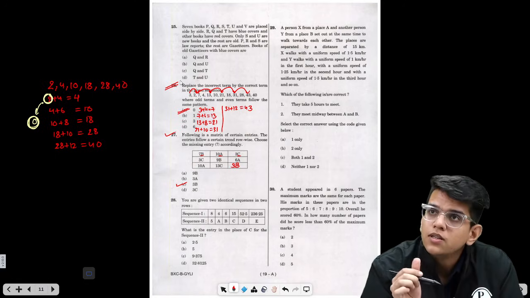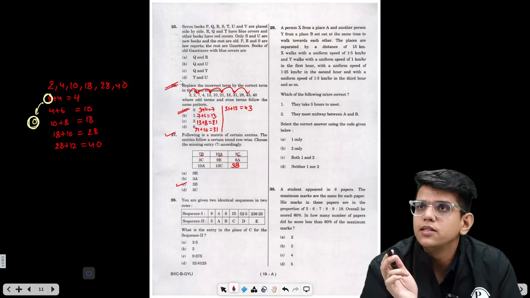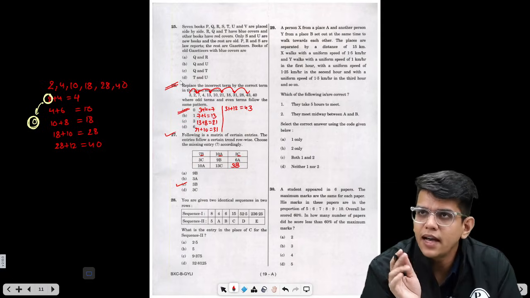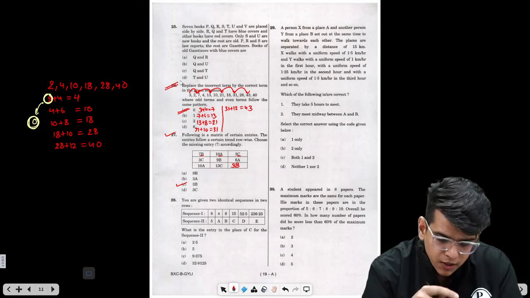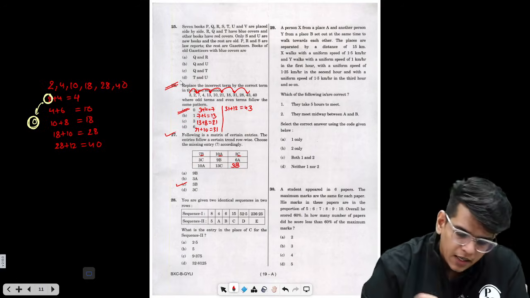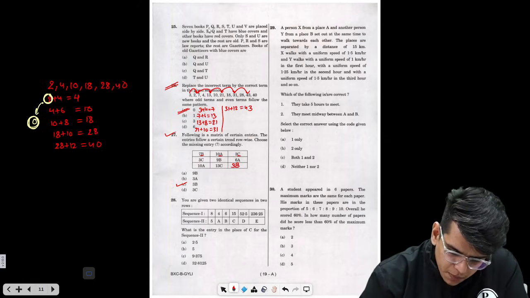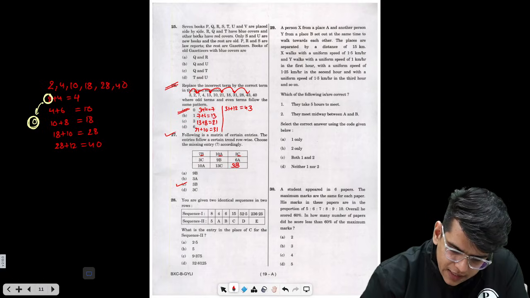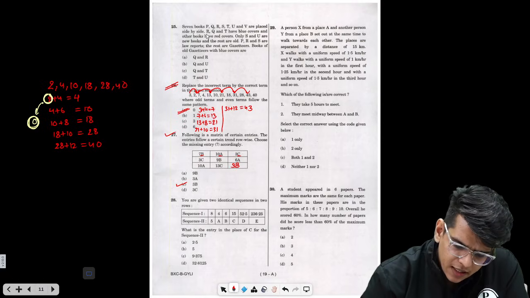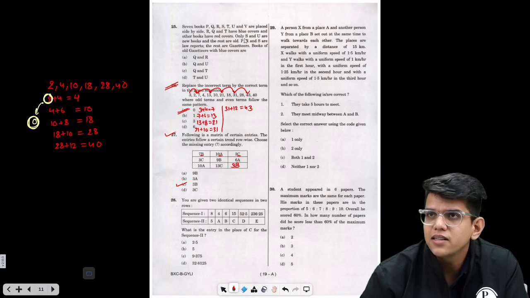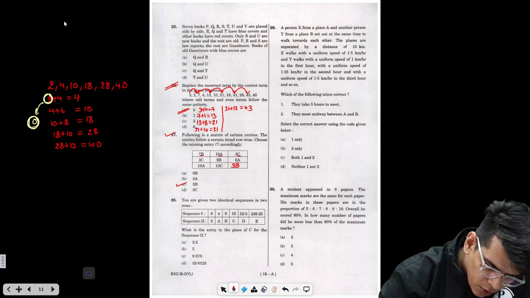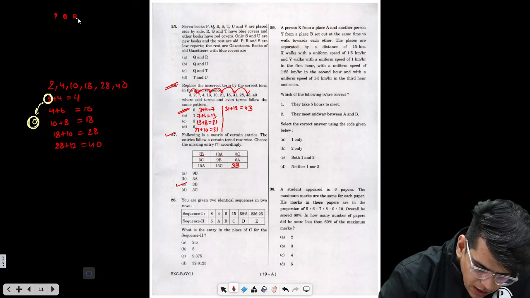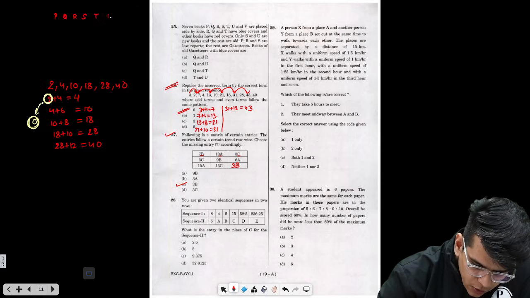Again, question number 25 is from puzzle. Now puzzle questions are data heavy. They will have lots of information, but those are very easy once you know how to simplify the information. In this case, there are 7 books, P, Q, R, S, T, U placed side by side, and then there is some information given, such as R, Q, T have blue color and others have red. So there are characteristics given about all the different books. So first you should make a table. So this is P, this is Q, R, S, T, U and V.